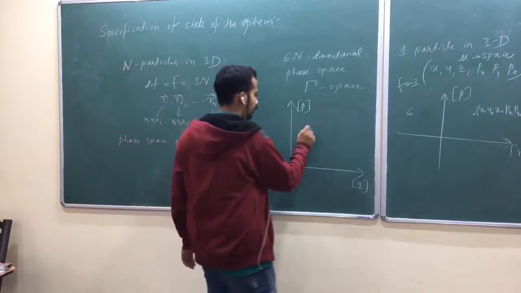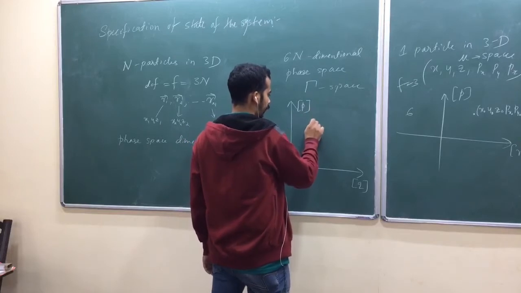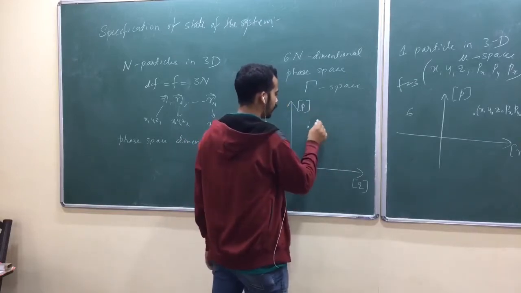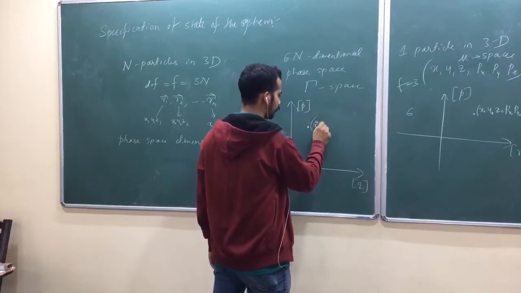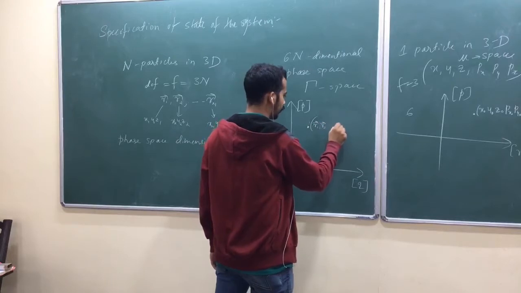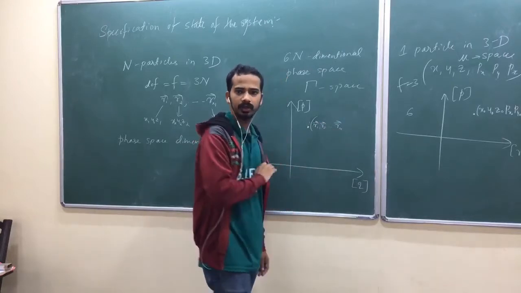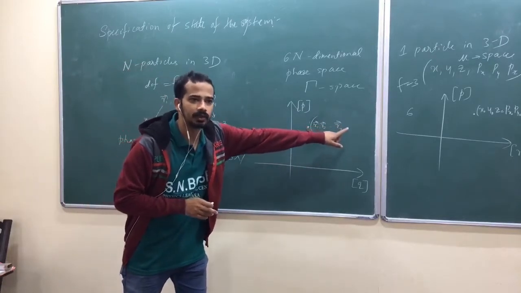Is that okay? So I have taken one example. Suppose x1 naught, x2 naught, like that. It is better to write like this: this point corresponds to R1, R2, and so on up to Rn. Because it is 3 dimensions, you have to write position as a position vector. But each of these contains 3 coordinates.